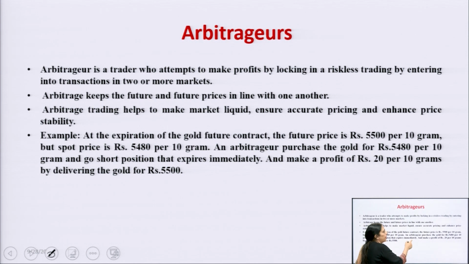An arbitrageur purchased the gold for rupees 5480 per 10 grams and goes short. Going short means he sells the future, and at expiry immediately makes a profit of rupees 20 per 10 grams by delivering the gold for rupees 5500. Arbitrage trading helps to make a market liquid, ensures accurate pricing and enhances price stability.